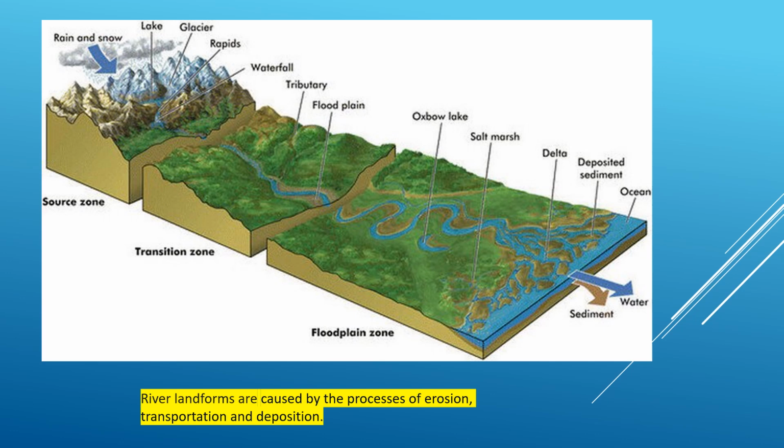There it shows different features: an oxbow lake, marshy areas, and then the delta, like the famous Gangetic delta in the Bengal area. These are the different stages of the river's life cycle.